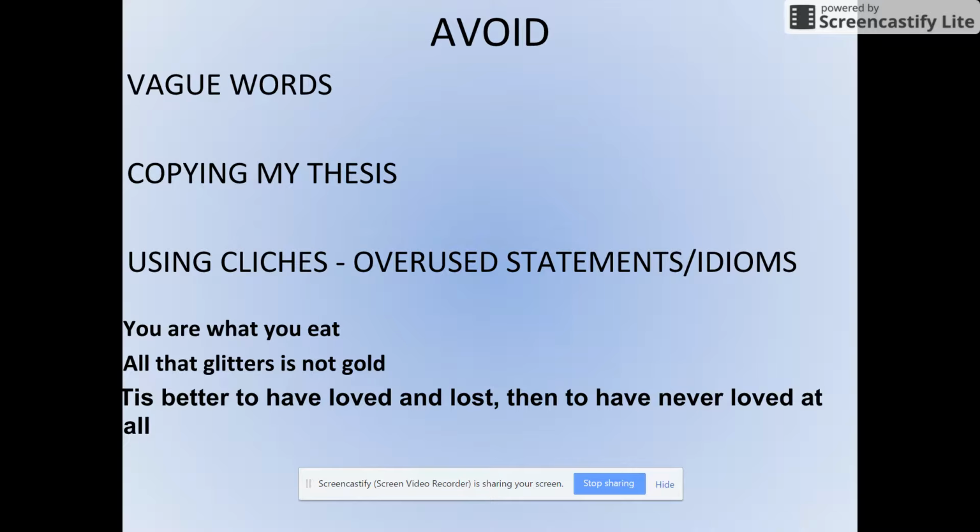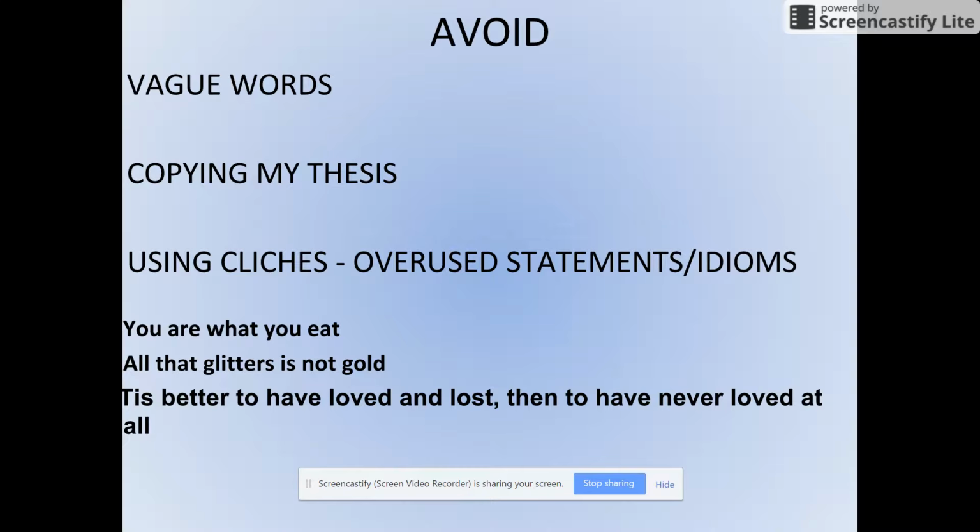Your theme statement should be a universal idea, but then when you get into your thesis, you're going to add in specifics to the book with that theme. Don't copy my thesis, and don't use cliches. Please, please, please test your thesis with me, with other people in the class, and say, does this sound like